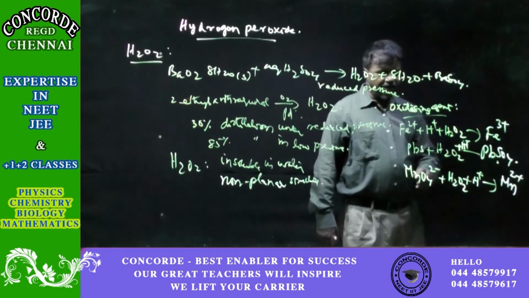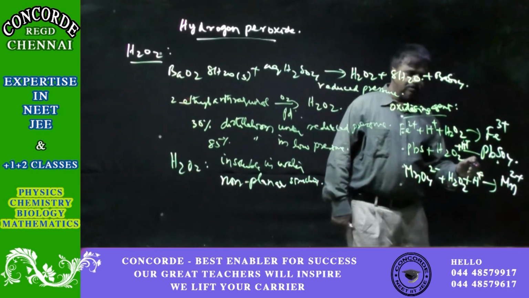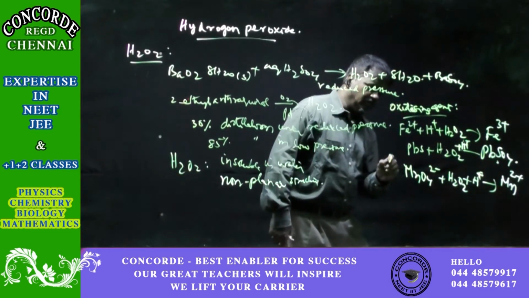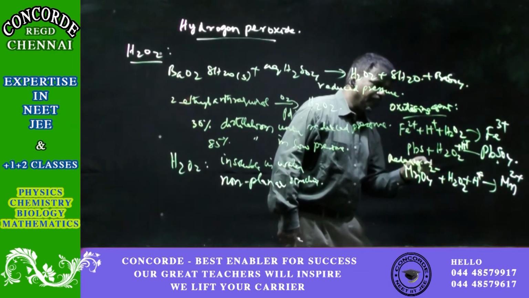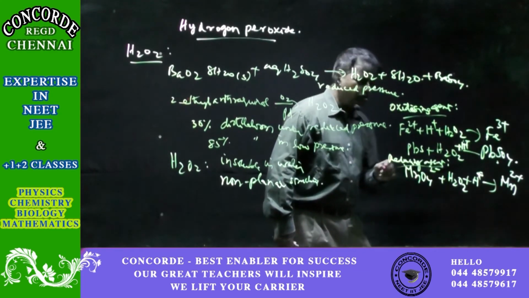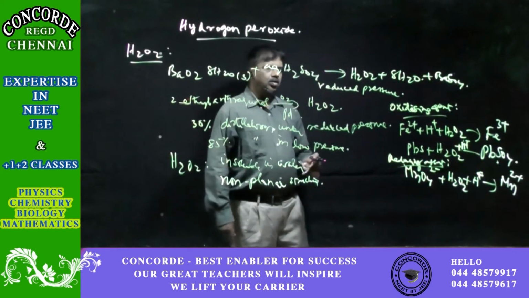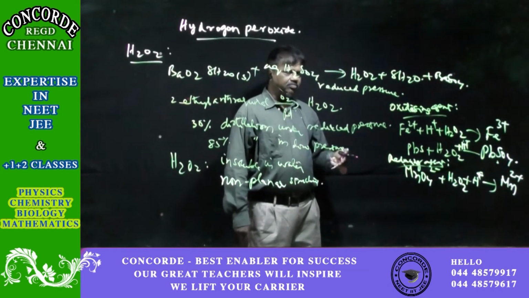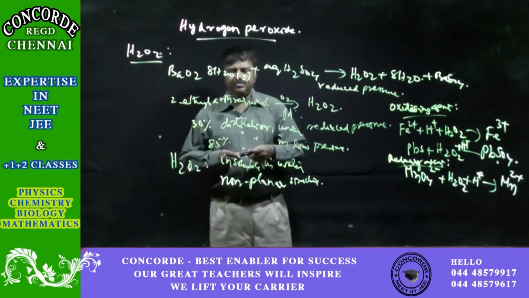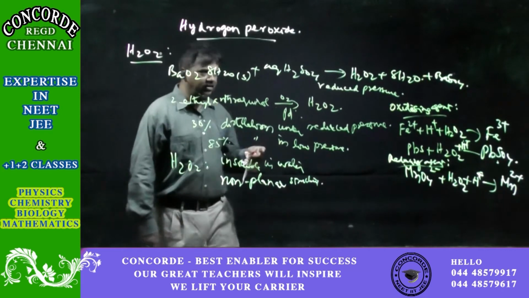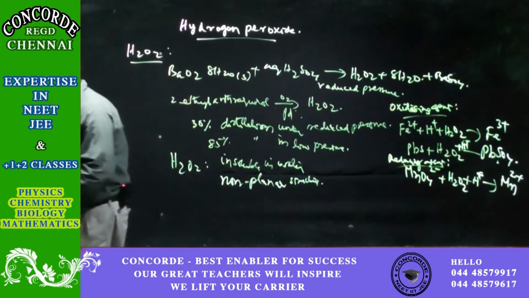So that is oxidizing, and this is reducing. This is what is happening in the acid medium. Let us see how it acts as an oxidizing and reducing agent in the alkaline medium.